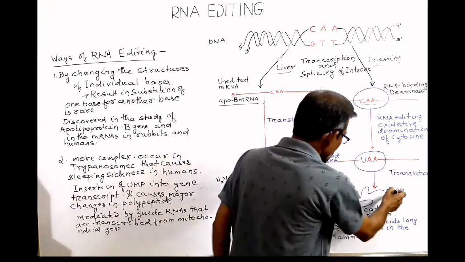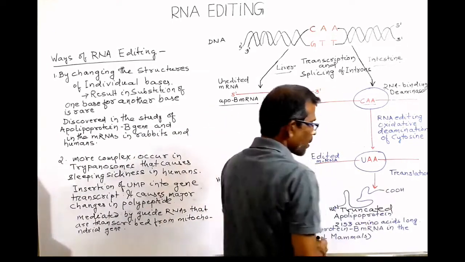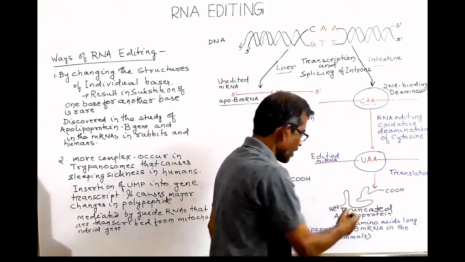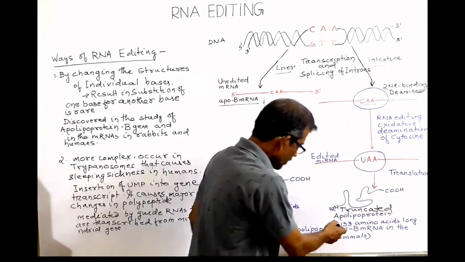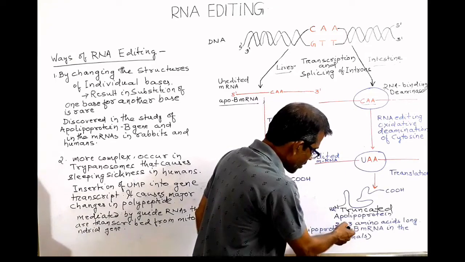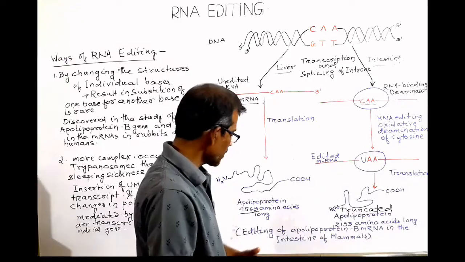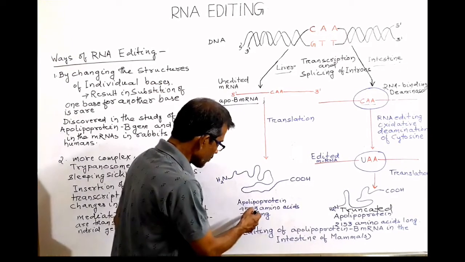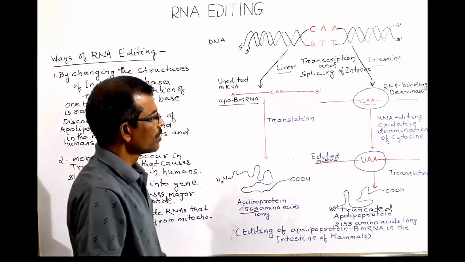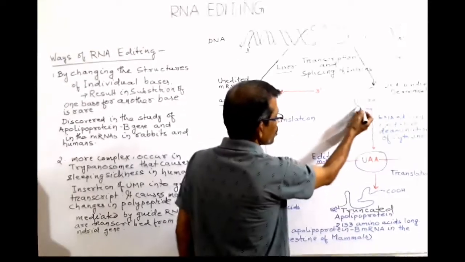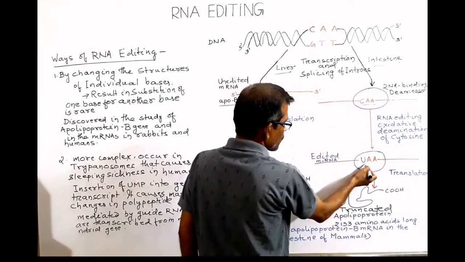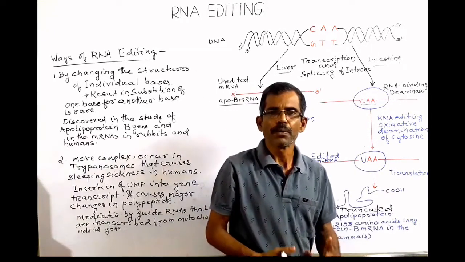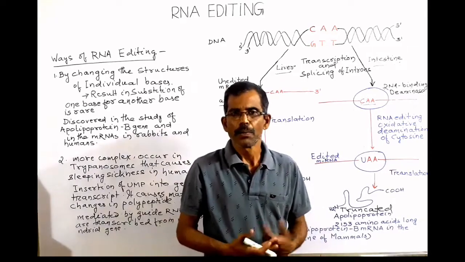This results in the formation of a truncated polypeptide. So this process results in the formation of an incomplete product that contains only 2153 amino acids, whereas the peptide that is synthesized in the liver contains 4563 amino acids. So by this process, the nitrogenous base cytosine is transformed into uracil, and that results in the formation of an incomplete product, that is a truncated peptide chain.